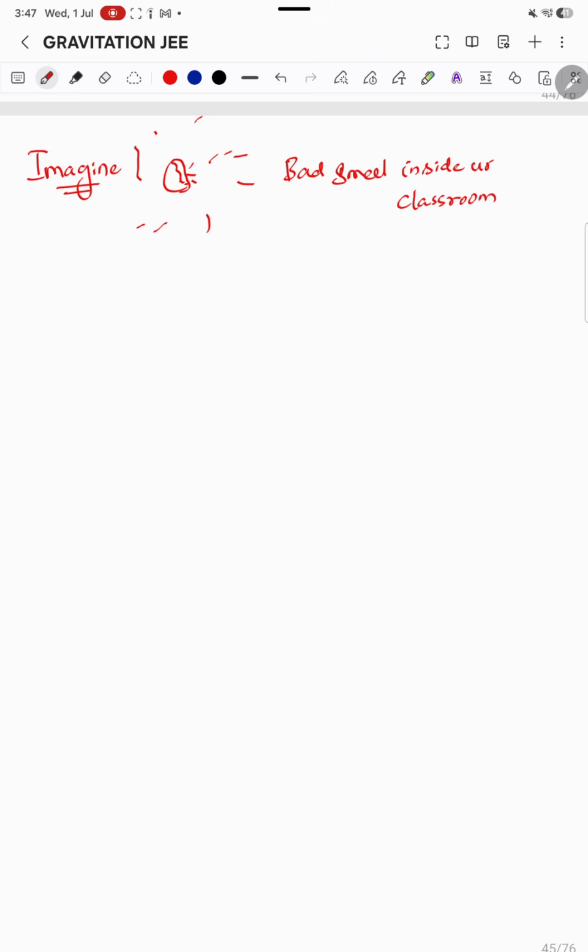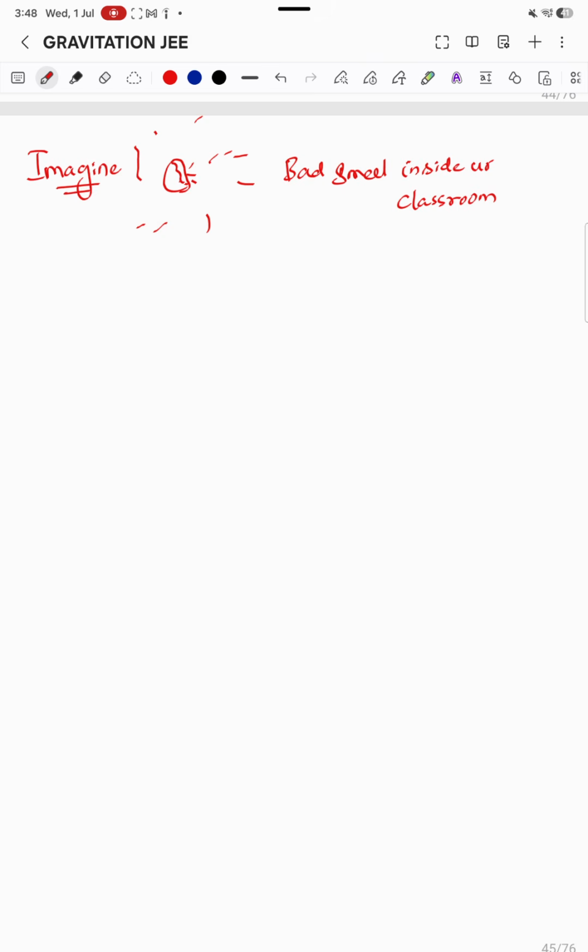Obviously, you're not going to go near that bad smelling egg, and you're not going to enjoy the smell of the egg. You're going to go away from the egg, right? So if you conduct this experiment, if you go near the egg, the smell increases, and if you go away from the egg, the smell decreases.